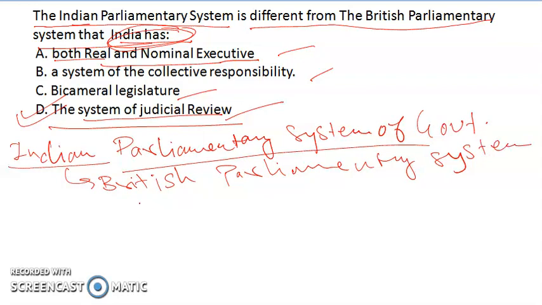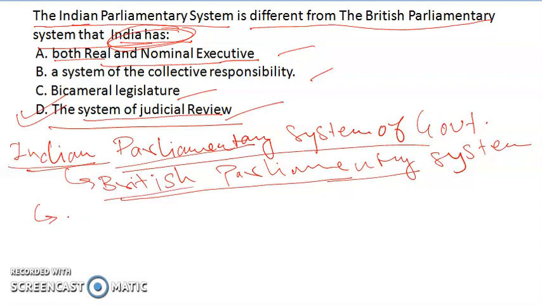And there are striking similarities between the Indian parliamentary system and the British parliamentary system. Why? Because the Britishers were the rulers in India for a long time, for nearly a century, and this was the reason why our national founders had experience of the parliamentary system, so they adopted the British parliamentary system. This is the reason the Indian parliamentary system has a very striking similarity with the British parliamentary system, such as